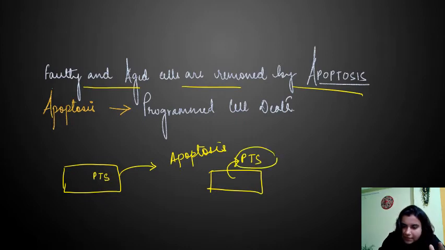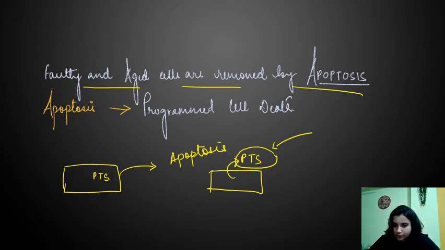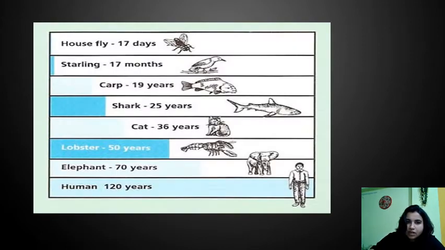It will give a signal that, hi, I am available for apoptosis. So the cell will now undergo apoptosis through intrinsic and extrinsic pathways, right? So faulty and aged cells are removed from our body by apoptosis, and apoptosis is a programmed cell death.